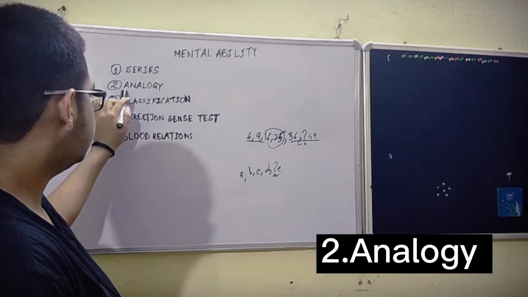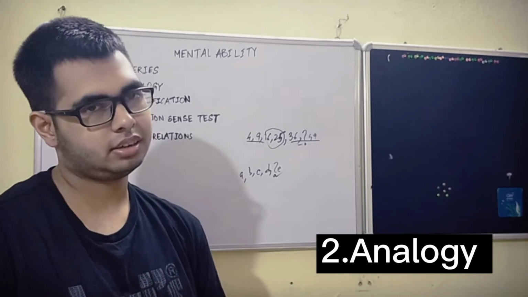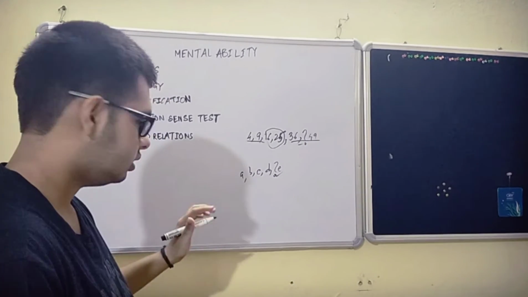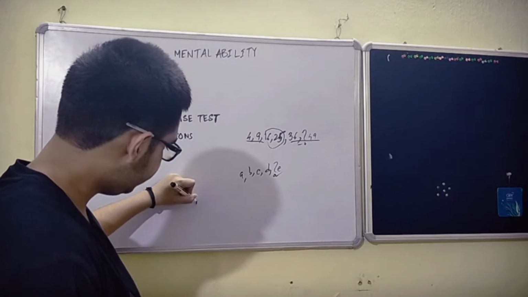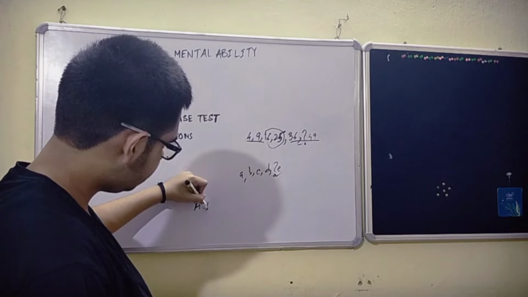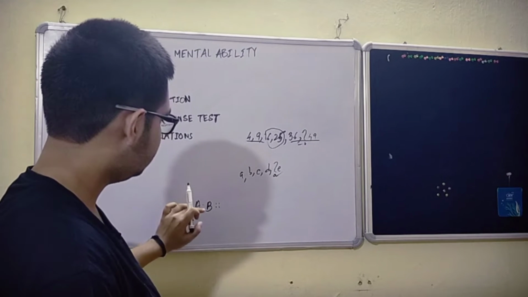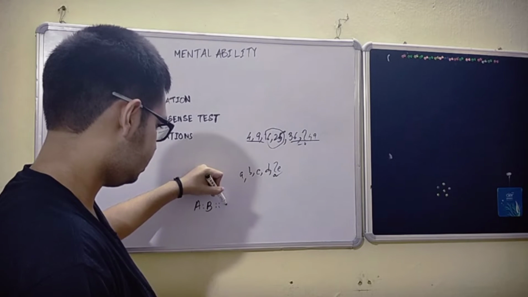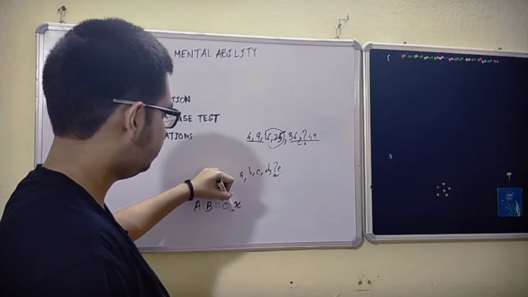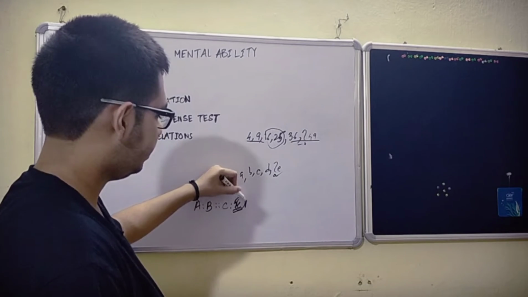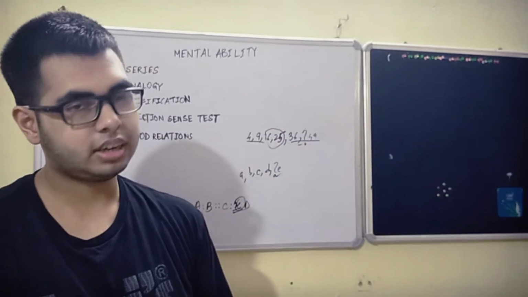Now the second topic is analogy. Analogy is a very logical type of question. The types of questions in analogy are like there is some quantity capital A, it is related to some quantity capital B, and the relation between these two is the same as the relation between C and quantity X. Now you have to find out this X. Here it can be D, here it can be anything other as well, depending on the type of question.